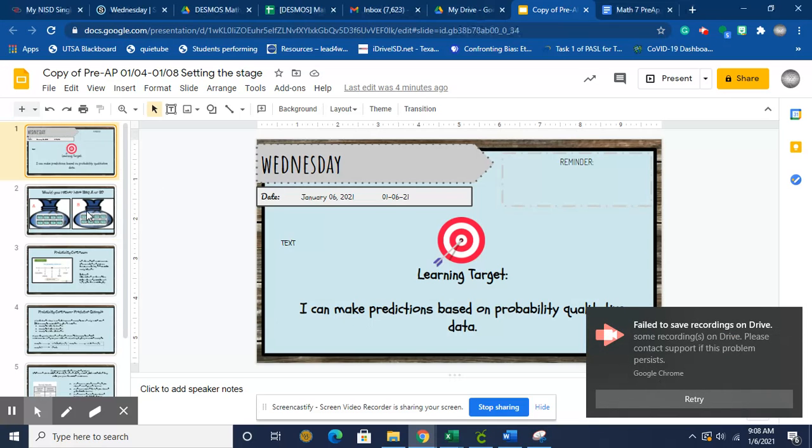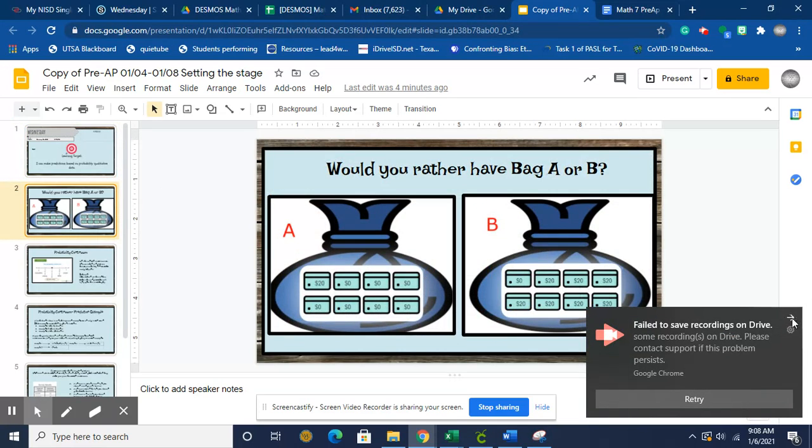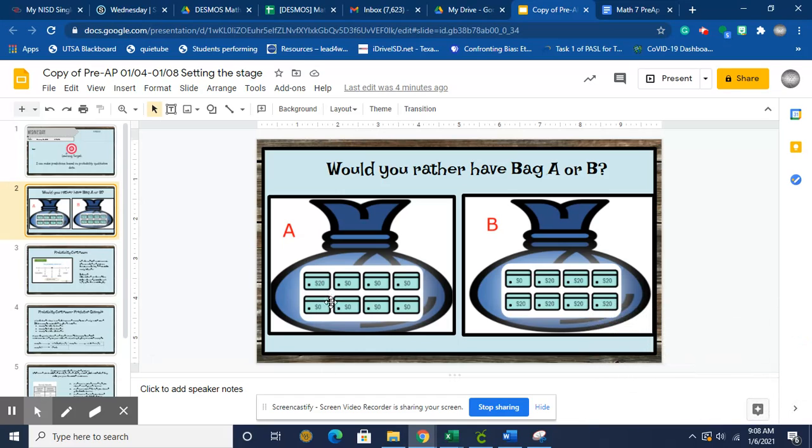When we're looking at this, would you rather have bag A or bag B? I'll give you some time to think about that. Now, more than likely, most of you are probably going to choose bag B. If you look at the dollar amounts in each bag, you'll notice that there's only 1 of 8 in bag A, but there's 7 of 8 in bag B, right?